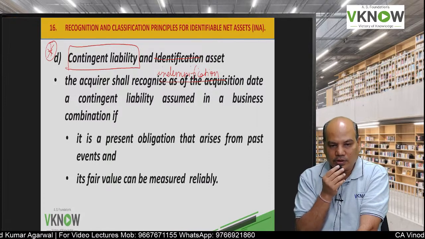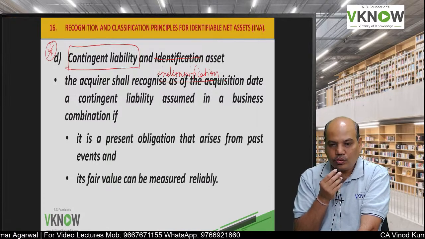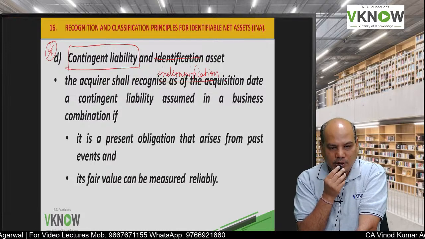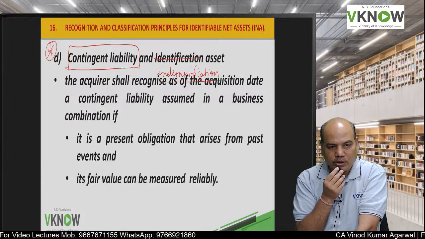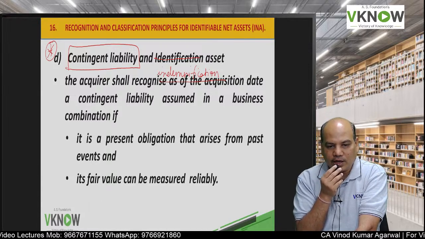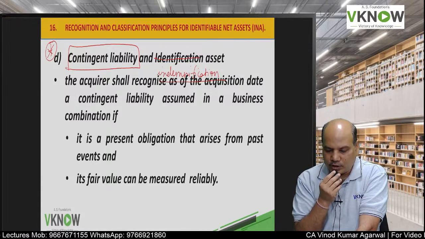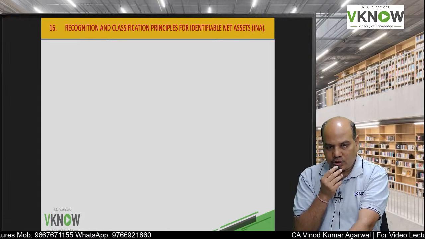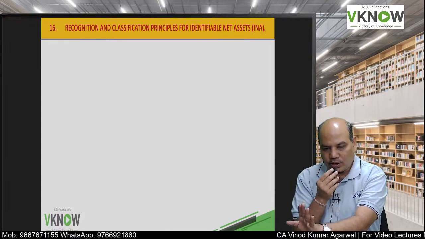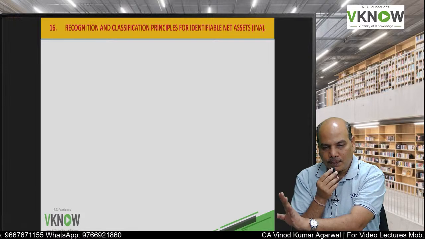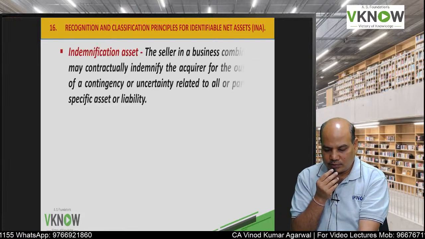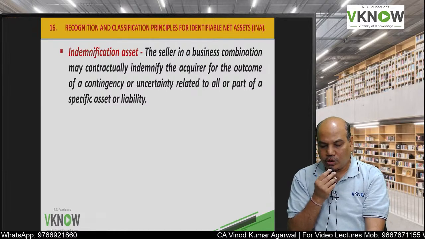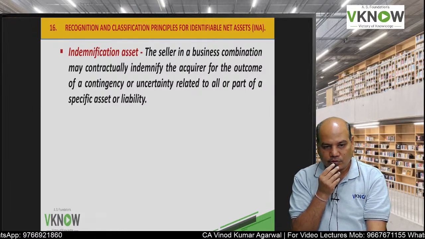And second condition is its fair value can be measured reliably. Then this contingent liability will also be shown as a liability in the books of acquirer. Should we record indemnification asset also?